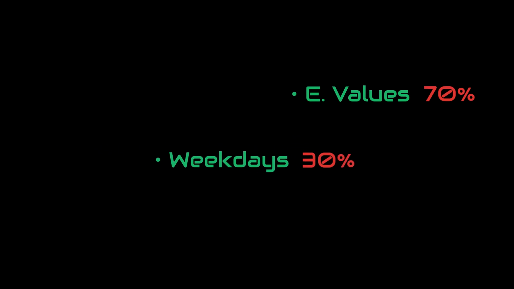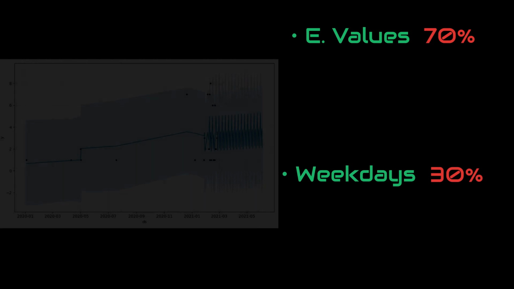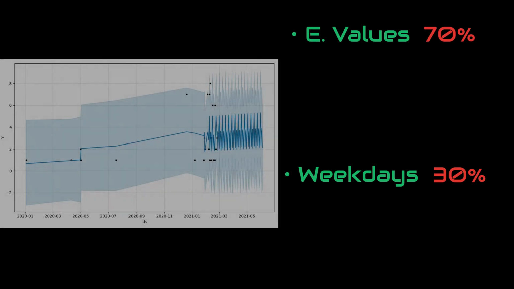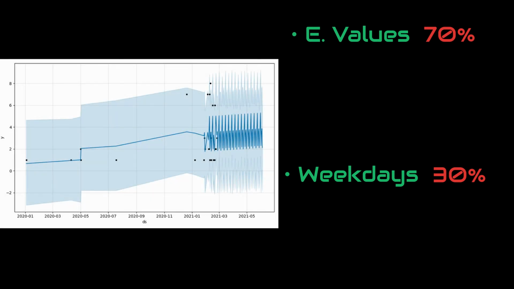First, I assign weight percentages for each one. So 70% for the expected values and 30% for the days. Then I come up with a weight scale for each metric. For example, let's look at figure 1 and match it with my scale. In my scale, I set 4 different ranges. Each range represents the possibility of a tweet.